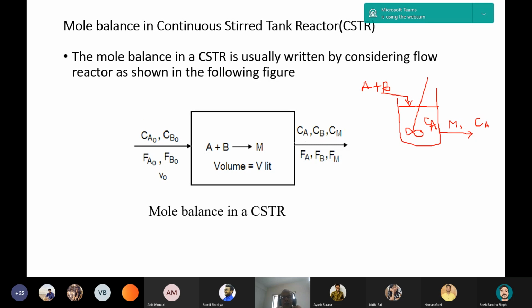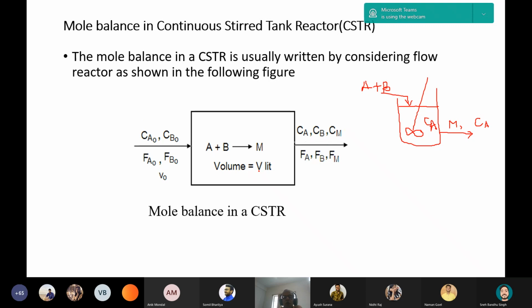And for this ideal CSTR mole balance we can write, assuming inlet concentrations Ca0, Cb0, inlet flow rates Fa0, Fb0, and volumetric flow rate V0. If there is no volume change, the same volume will be there at the outlet. So V0 will be at the outlet, the same. And V is the reactor volume.